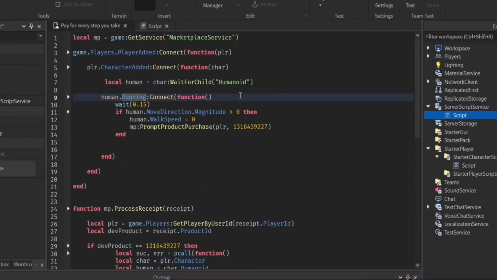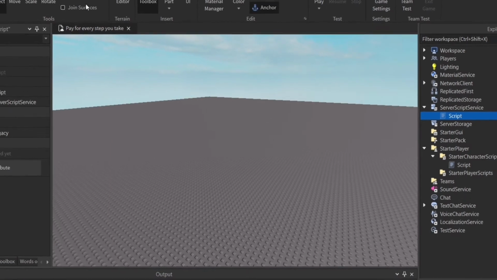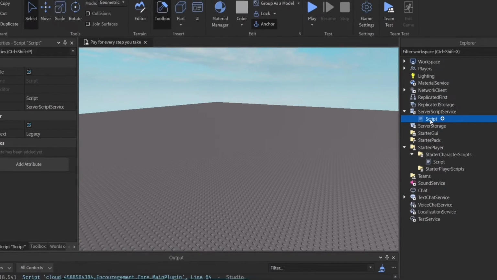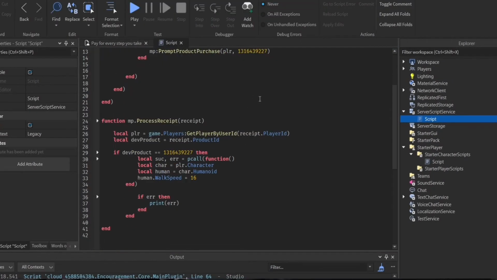So if you're not running, connect, wait, and then set walk speed equals 0, and then prompt again. So it's pretty much looping, not really looping, but it's starting over and over. And that's pretty much it. Pretty simple script. I don't know how much money you can really make from this.